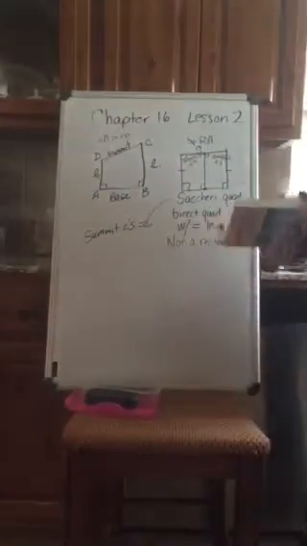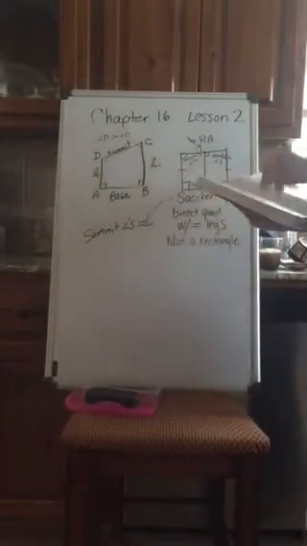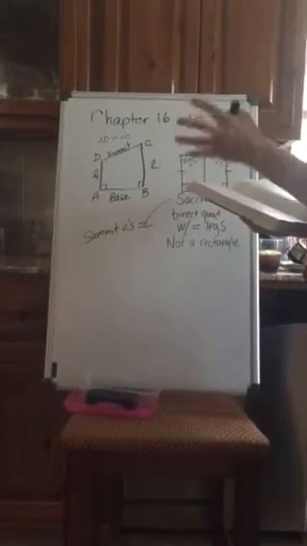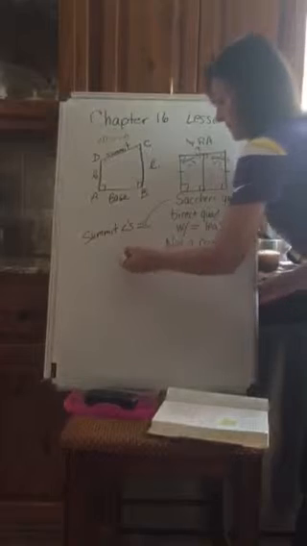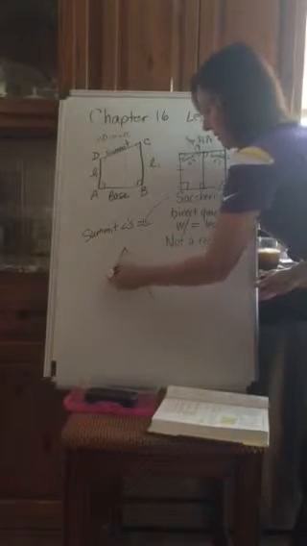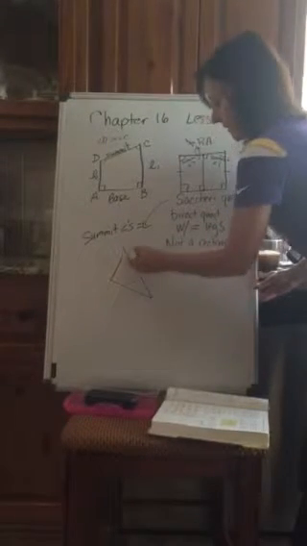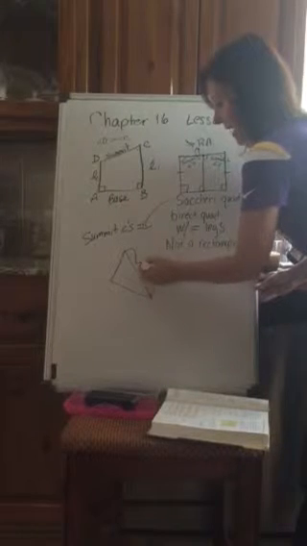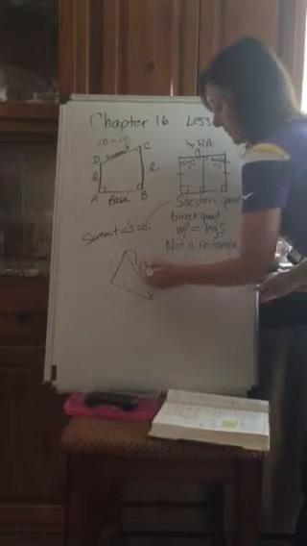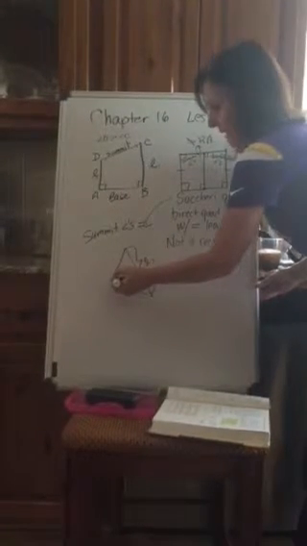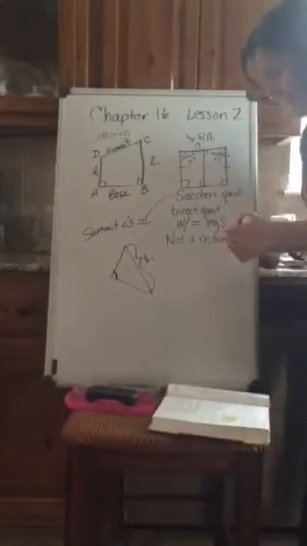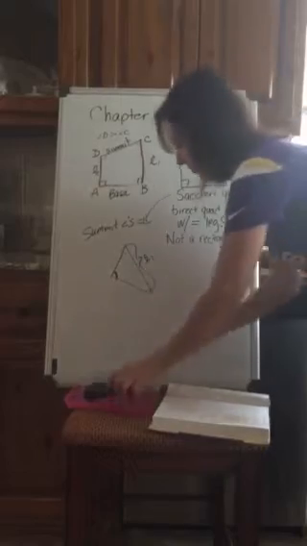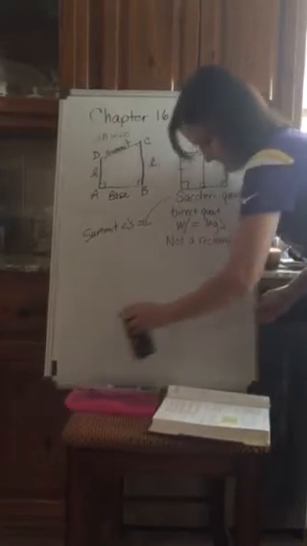Okay, that should sound familiar from a long time ago on how we did with triangles. What we did with triangles was if I had a longer side, like this would be my longest side, then I would say that is opposite the greatest angle, okay? So it's similar to what we use with triangles.